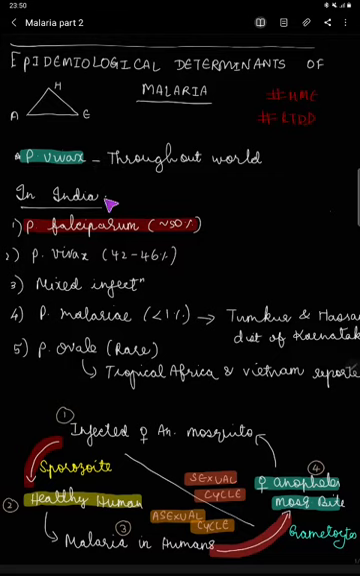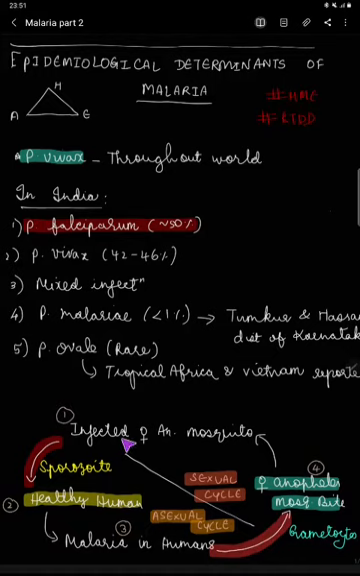But when you come to India, it is Plasmodium falciparum which is common, nearly around 50%. Then comes vivax, nearly around 46%. Then mixed infection, and Plasmodium malariae, which is less than 1%. That is usually seen in Tumkur and Hassan district of Karnataka. Plasmodium ovale is a rare species, but still it is seen in tropical Africa and Vietnam. If you have doubt in remembering the species, remember: throughout the world it is vivax, and in India it is falciparum.